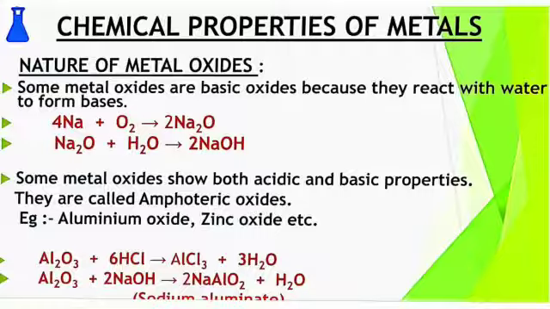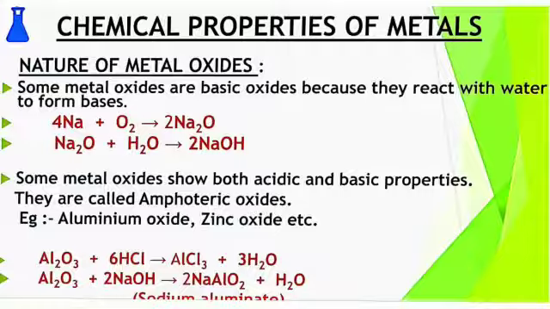But some metal oxides show both acidic and basic properties. They are called amphoteric oxides. This is a very important topic. What do you mean by amphoteric oxides? Those metal oxides which show acidic as well as basic properties are known as amphoteric oxides. For example, aluminium oxide, zinc oxide, etc.